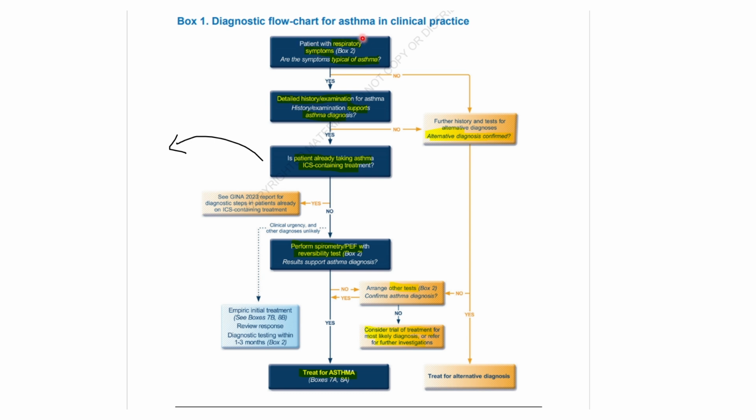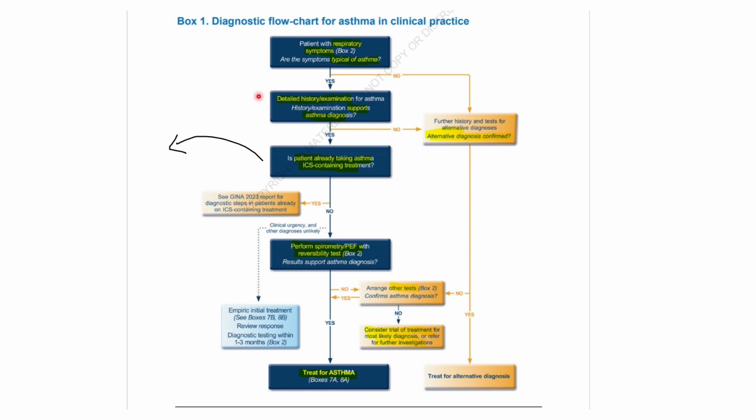So, first of all, we'll have a patient with respiratory symptoms. We'll see, are these symptoms typical for asthma? Are they cough, shortness of breath, tightening of breathing? If they are, we will go to the next step. If not, we'll try to find an alternative diagnosis. Then we'll take a detailed history and examination of the patient. We'll do a spirometry test. We will do auscultation; maybe we'll hear wheezing.